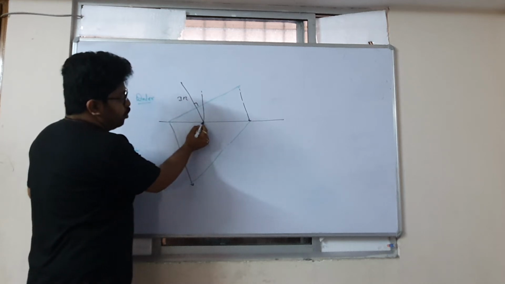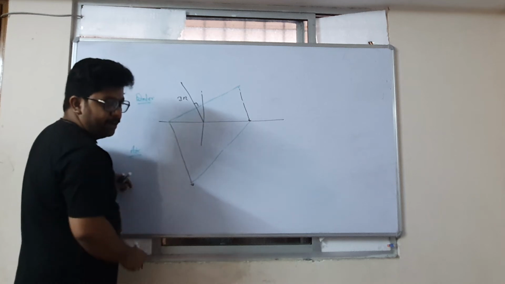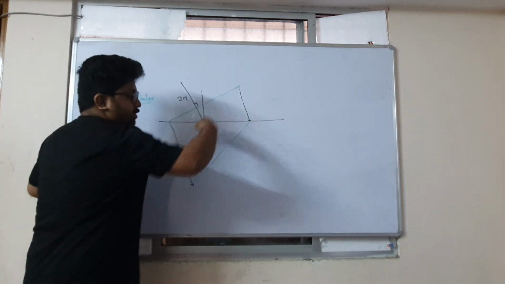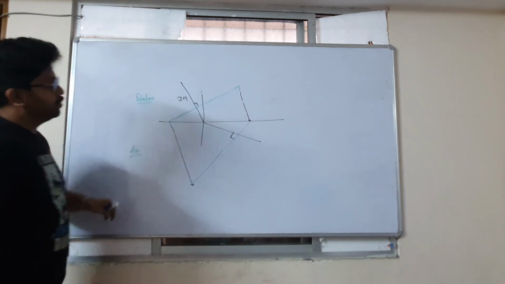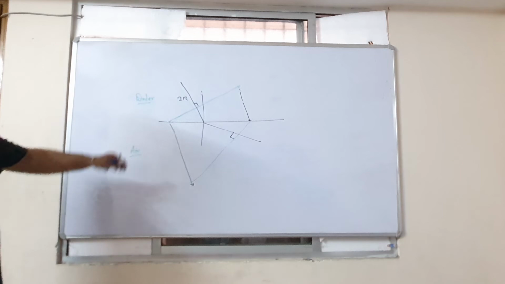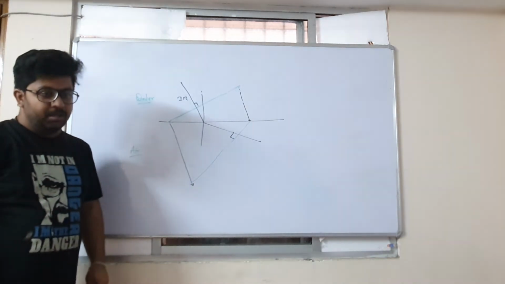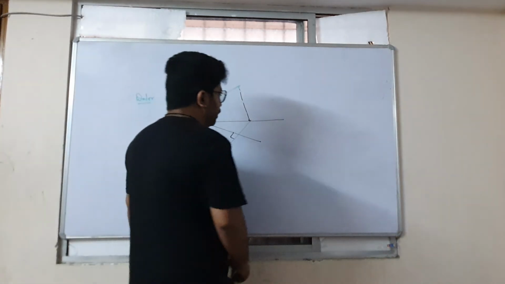Now if I have to draw a perpendicular to the second wavefront, where should I go? This side or that side? That side. Sir, away from the normal. Okay. Away from the normal. So this is what happens when speed increases.